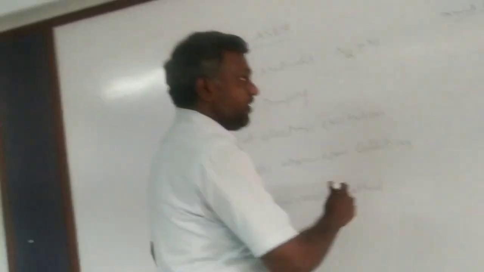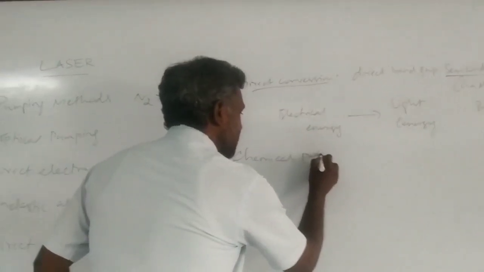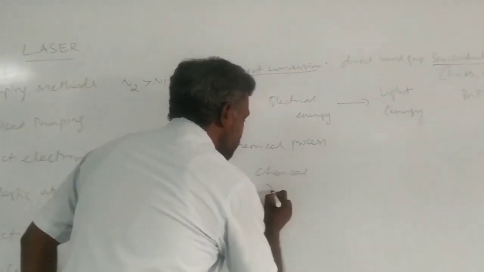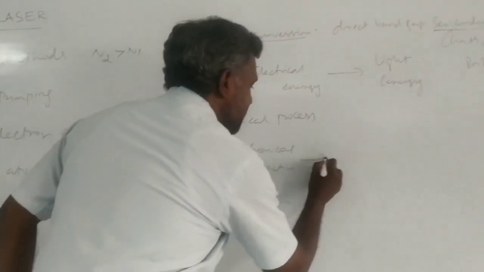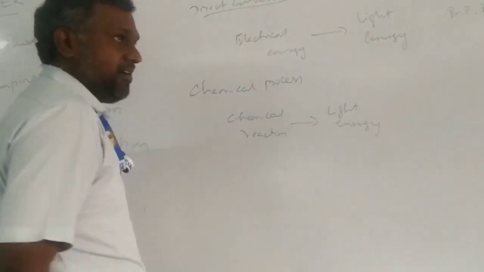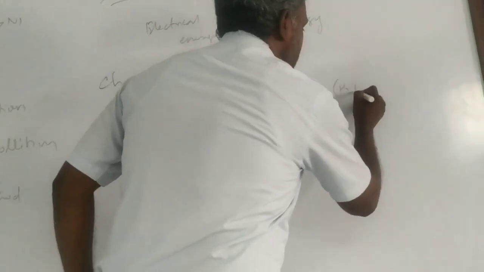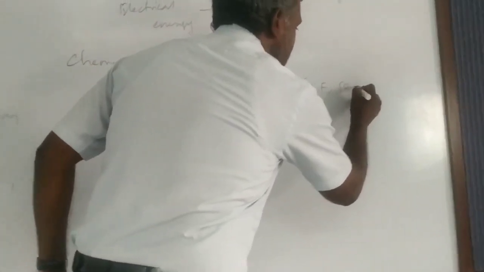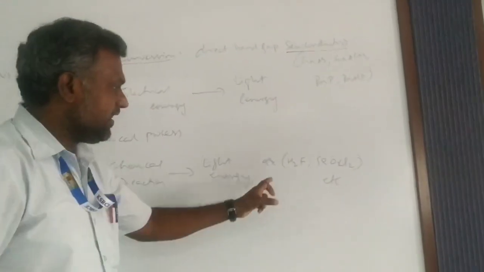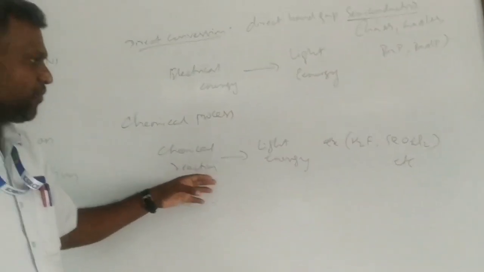And the final pumping method is the chemical process. The chemical process is nothing but chemical reactions. Due to some chemical reaction, light energy is emitted by some chemicals, for example, hydrogen fluoride, selenium dichloride, etc. In these liquids or chemicals, due to chemical reaction, light energy is produced.